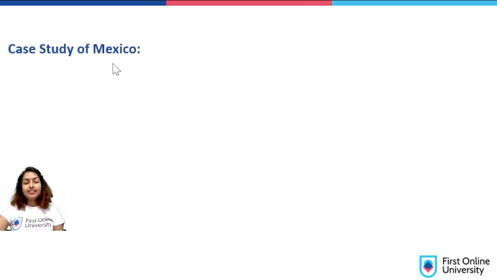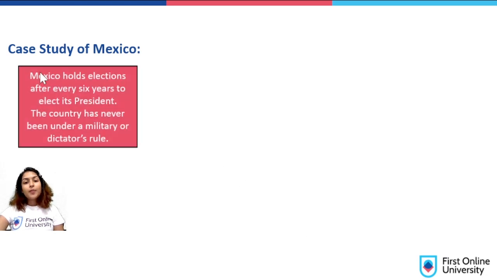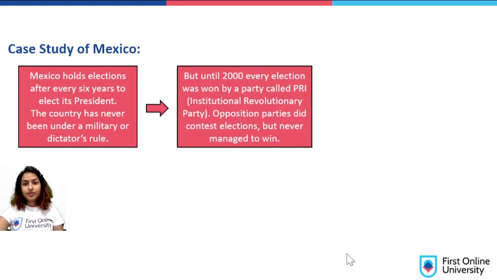Let's see the case study of Mexico. Mexico holds elections every 6 years to elect its president. The country has never been under any military rule like Myanmar or any dictator's rule like North Korea. Until 2000, every election was won by a single party called PRI. Opposition parties did contest elections but never managed to win. So until 2000, there was only one party constantly winning despite opposition parties.